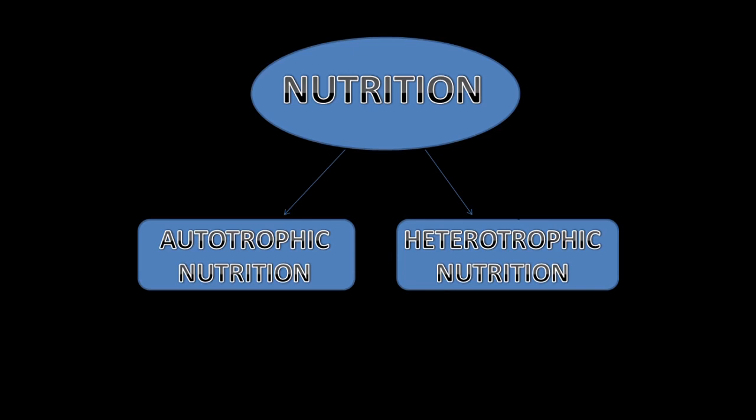In autotrophic nutrition, the organisms which follow this mode of nutrition are called autotrophs. These autotrophs synthesize their own food. They do not depend upon any other living organism for their food or nutrients. Examples of this are plants, algae, blue-green bacteria, etc. Examples of heterotrophic nutrition are human beings and fungi. And now you know why we are called heterotrophs. That is, we depend upon another living organism for nutrients.